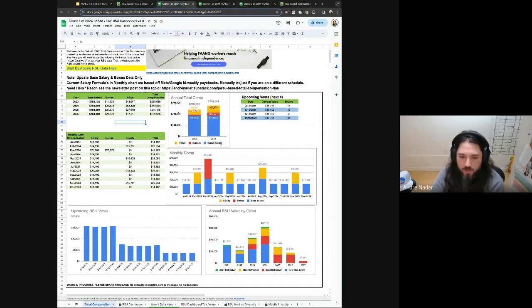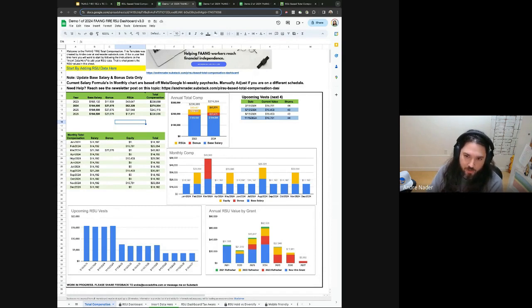Yeah, this total compensation is pre-tax. So this should be relatively close to what you would see if you were looking at your overall income before taxes were taken out. It's going to be a little bit different. So if, for example, you're looking at your W-2 and you're like, hey, this number doesn't match up, it's not perfect.